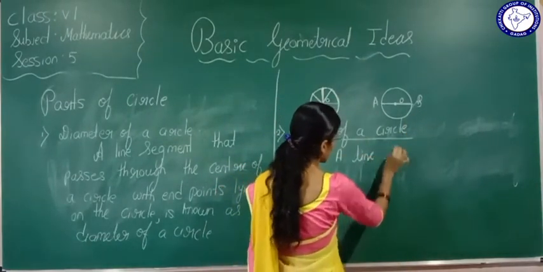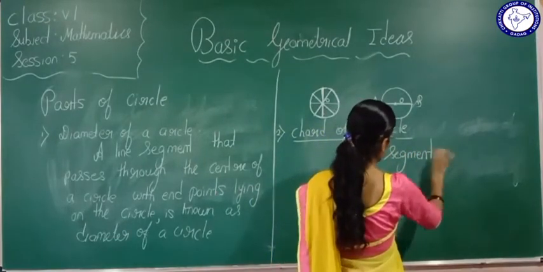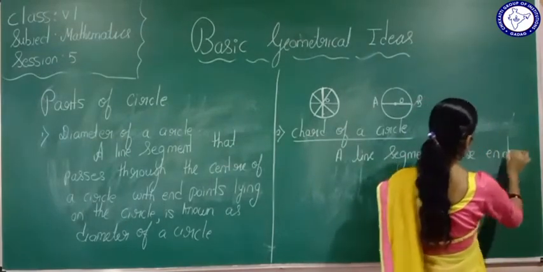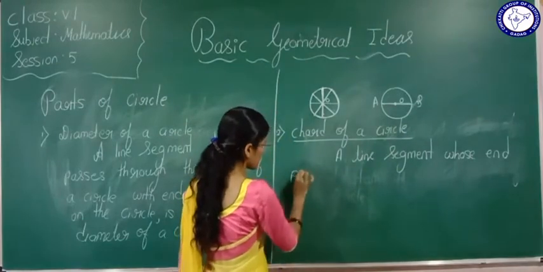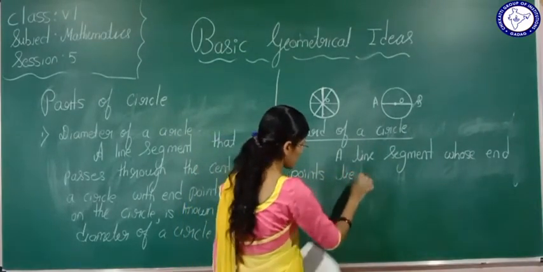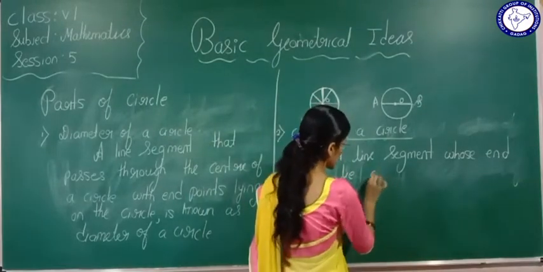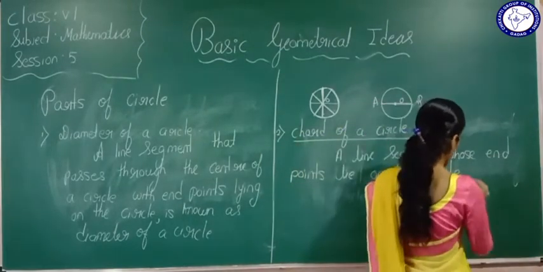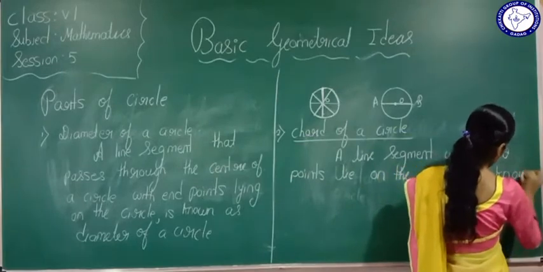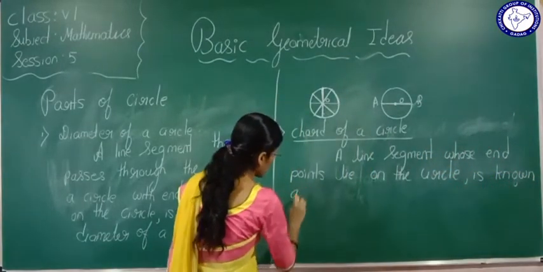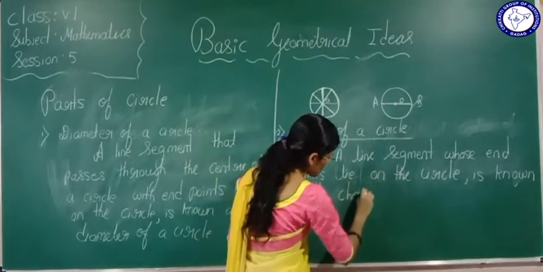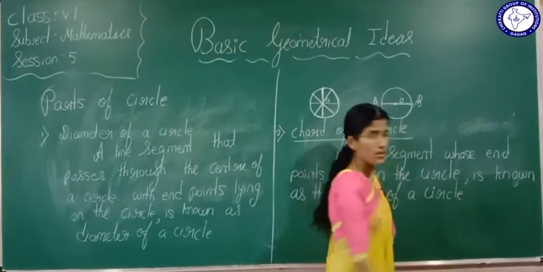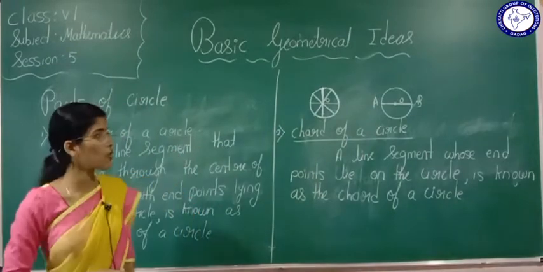A line segment whose end points lie on the circle is known as the chord of a circle. So now see the difference between diameter of a circle and chord of a circle.